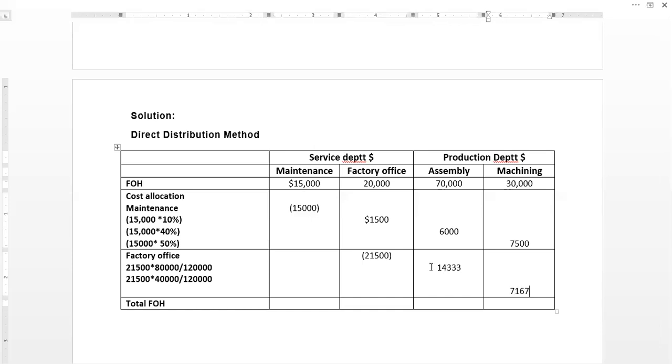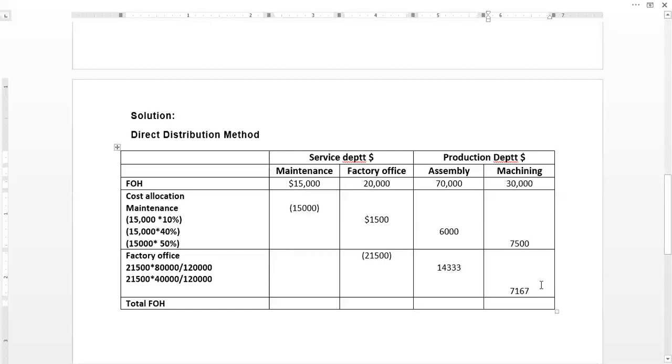In this way, we have allocated this total 21,500 to assembly department and machining department. So the total of assembly and machining department is 21,500. We have allocated the factory office cost to assembly and machining department.